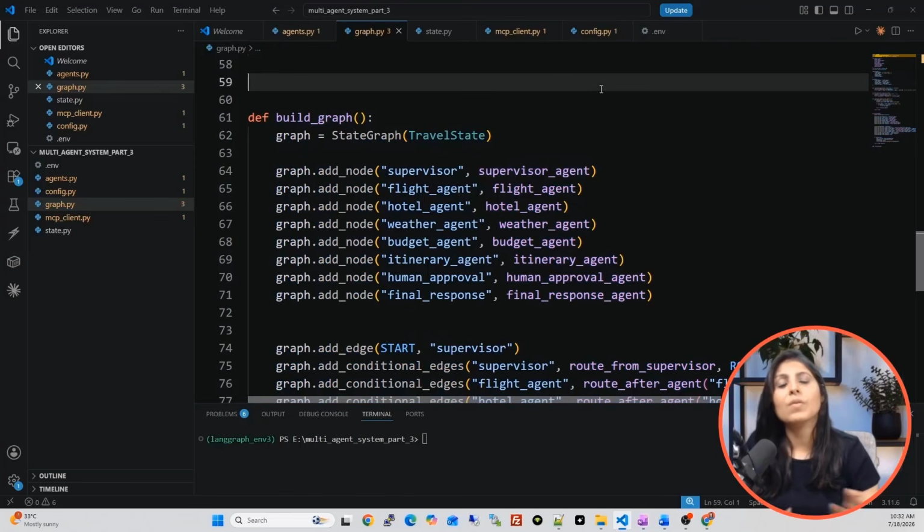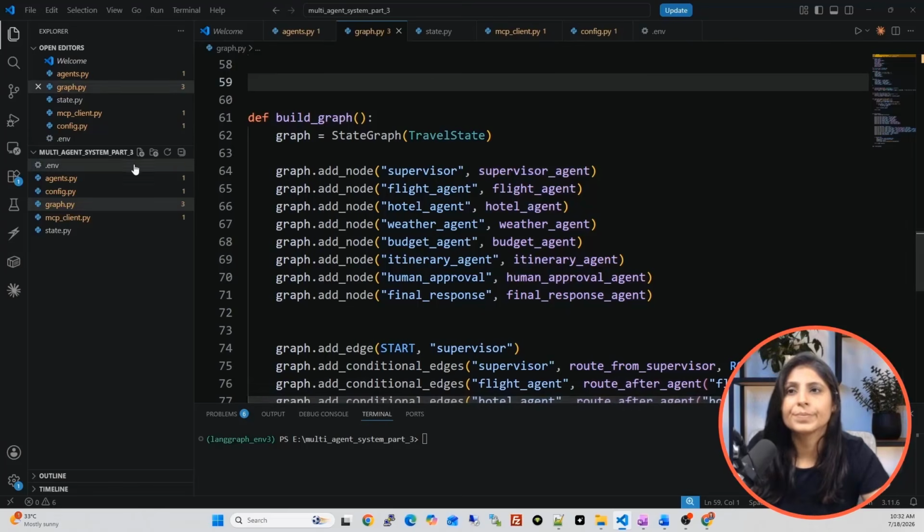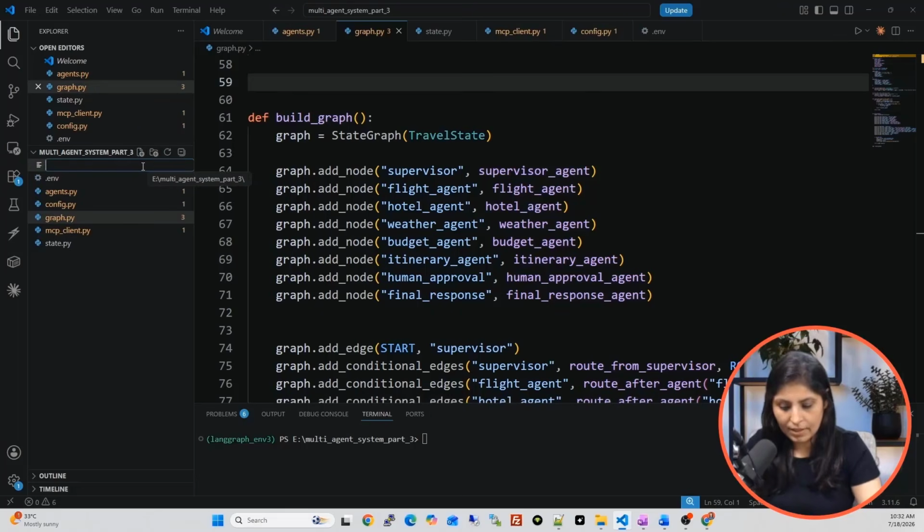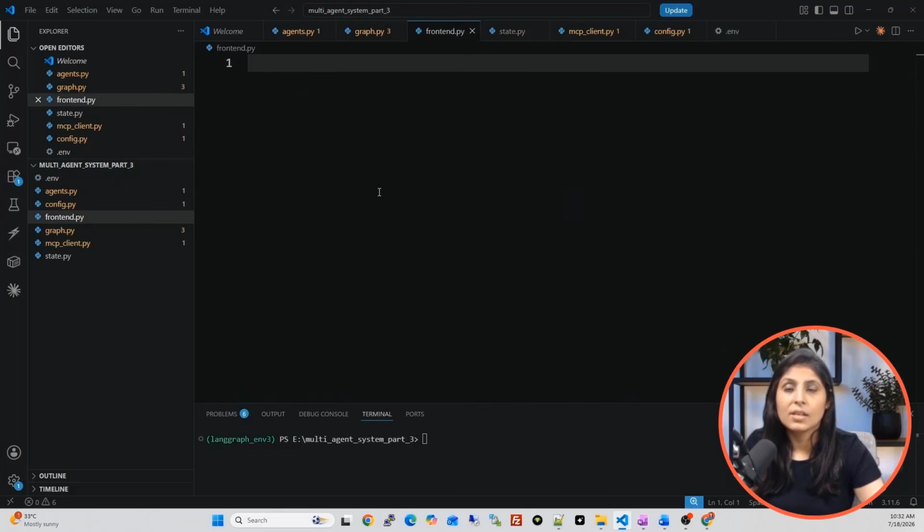So now we will create another file. Our app is ready, our coding part is ready. Now we want to run this app as a Streamlit app. For that, we will create one more file. We will name it frontend.py, and in that we will write all the Streamlit designing part, and then finally we can run this application. So create the frontend.py file.